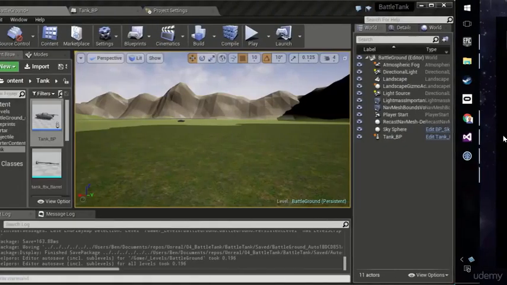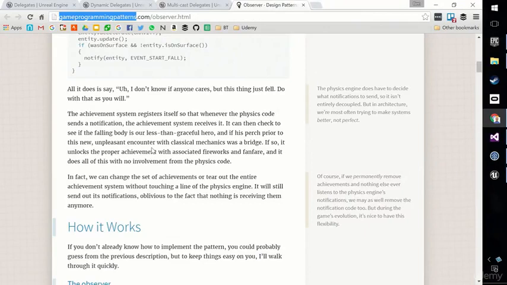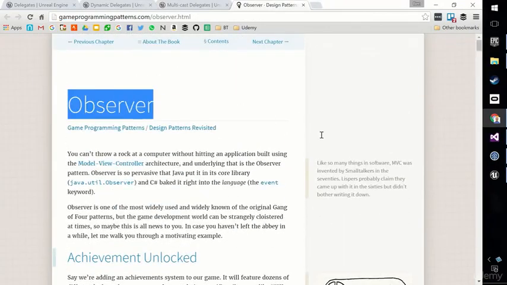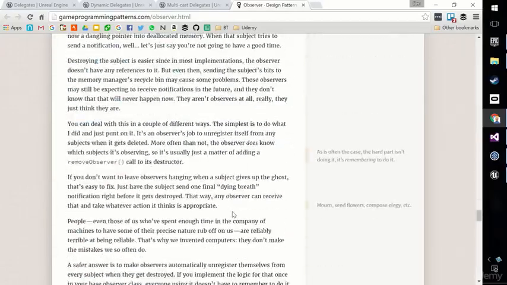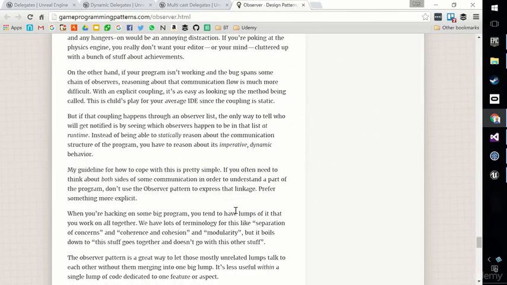Please go and read Game Programming Patterns as linked in the resources, the observer pattern. Have a browse through this. Don't expect yourself necessarily to understand all of it, but it's a pretty good overview, and I will see you in the next video.